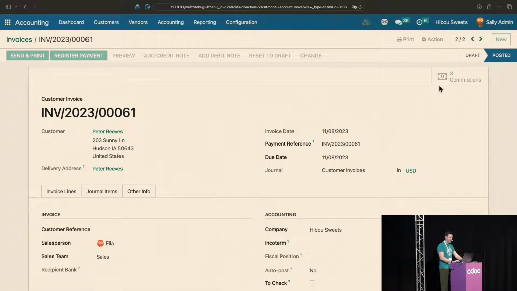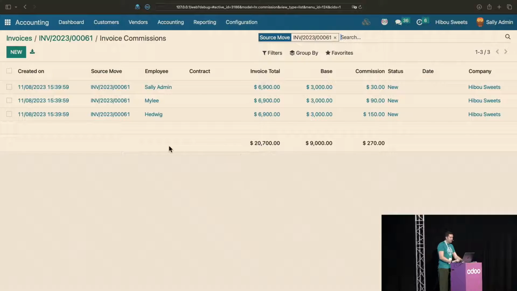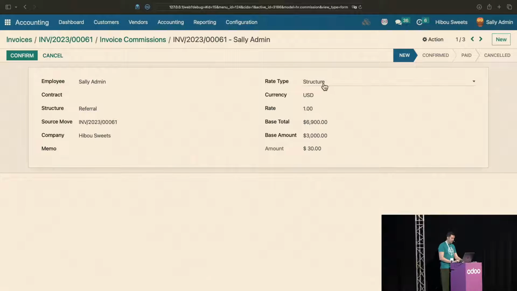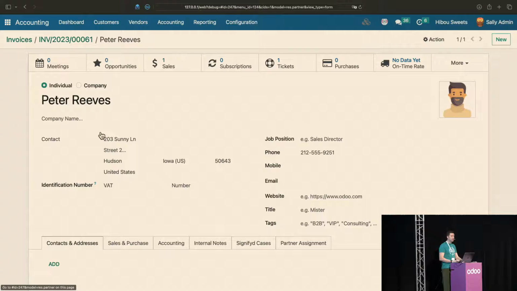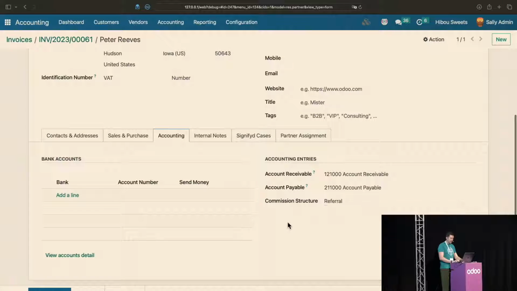All right. So this one is going to be an interesting one because this is based on what we call a commission structure that partner had assigned to them. So let's go ahead and go. And we can take a look here, and we'll see that the rate type is a structure. Let's go ahead and see where we would configure that on a partner. If we go to the customer, we can come over to accounting, and underneath the accounts payable, we see a